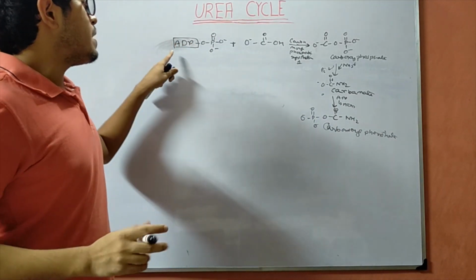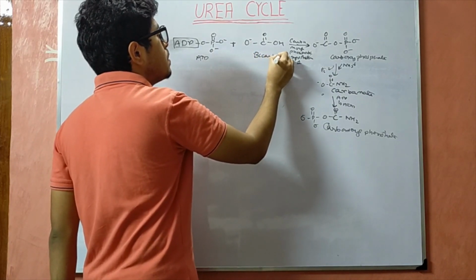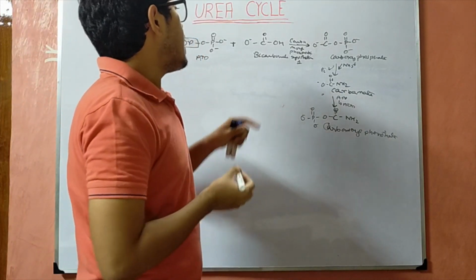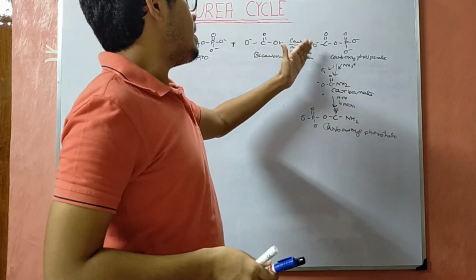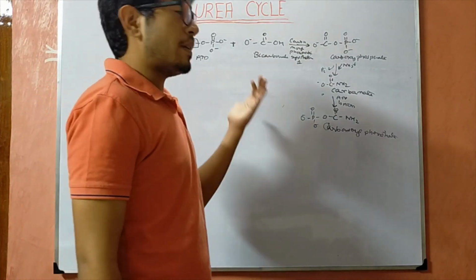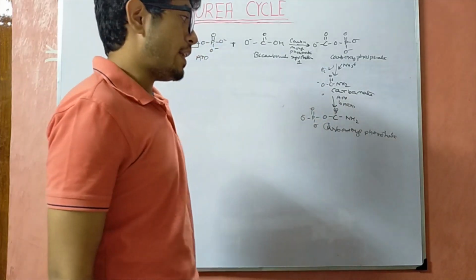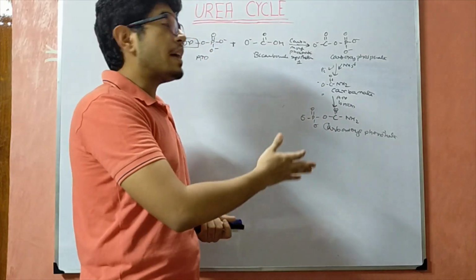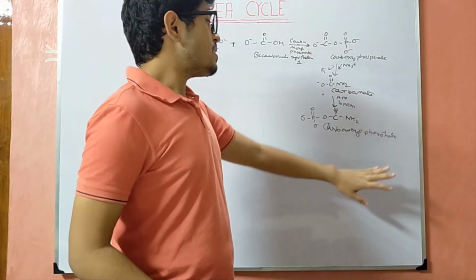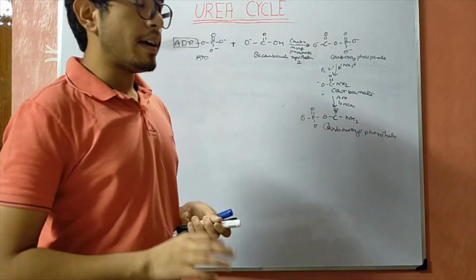phosphate. So here first a molecule of ATP reacts with bicarbonate, rather it's HCO3, H2CO3, and then it finally reacts with carbamoyl phosphate synthetase to form carboxyphosphate. Carboxyphosphate, there is an elimination of a phosphate group, there is formation of carbamate. Carbamate then forms carbamoyl phosphate. This carbamoyl phosphate is going to be utilized in the subsequent reactions of the urea cycle. So now this is the most important part. So this is the first step of the urea cycle, which is taking place inside the mitochondria.